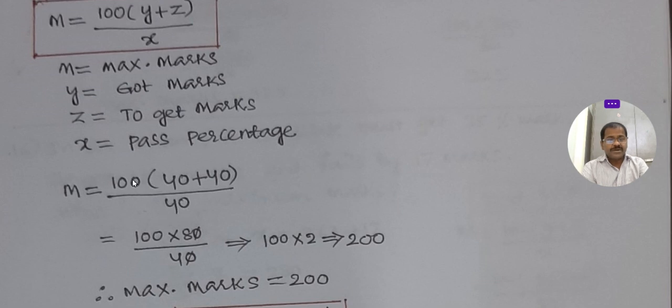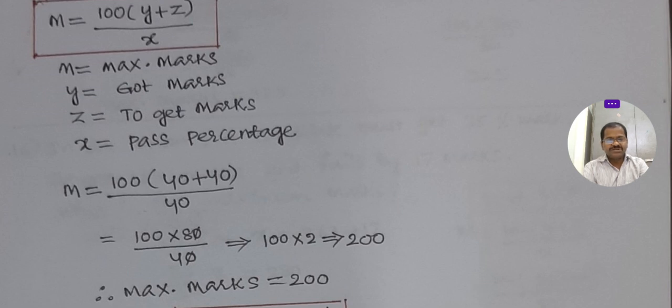Y is 40, he has to get 40 more. This is the formula we have to apply. Then the maximum marks is 200. Out of 200 he has to get 80 marks.